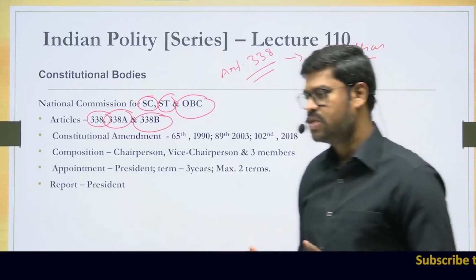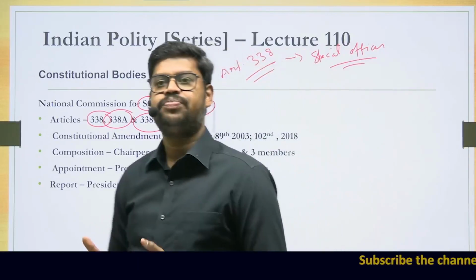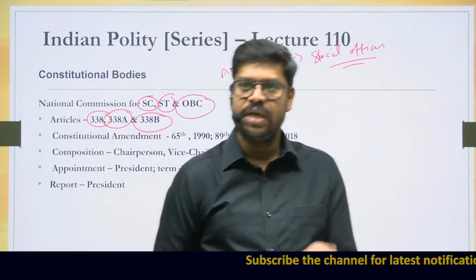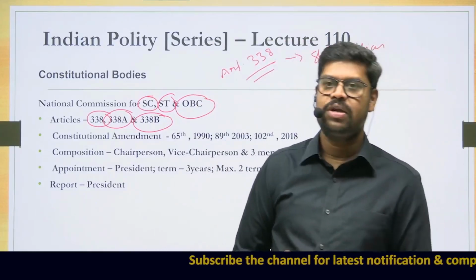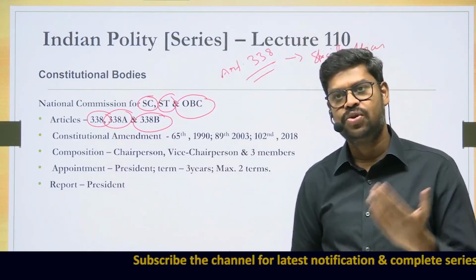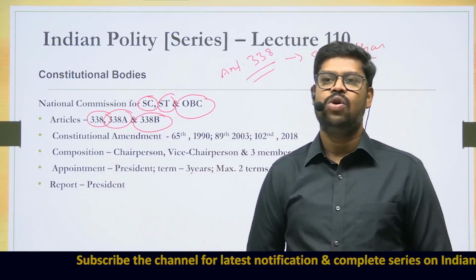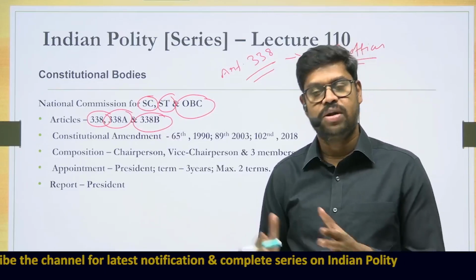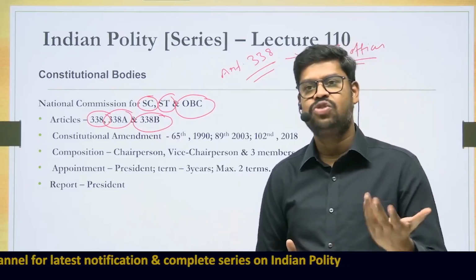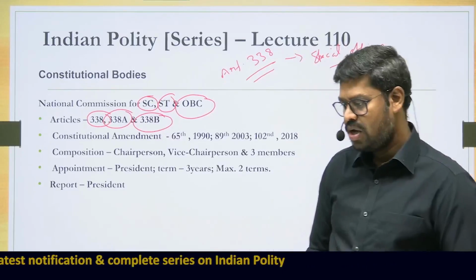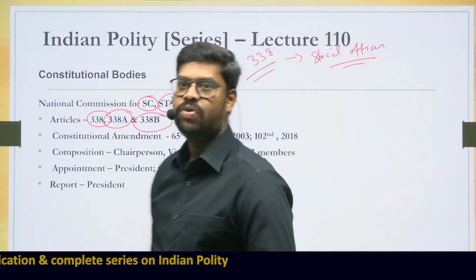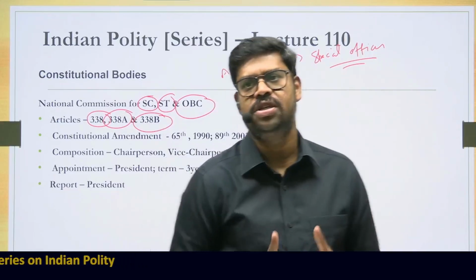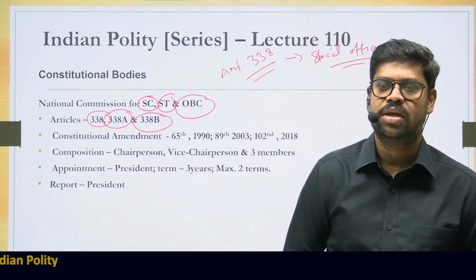His responsibility was to see whether the rights guaranteed to the scheduled castes, the scheduled tribes, the backward classes under the constitution, and also the Anglo-Indians, were protected, and whether they actually exercised whatever is guaranteed in the constitution. To that extent, the special officer would look after all those things. He would send a report to the president. That was the idea of this Article 338.